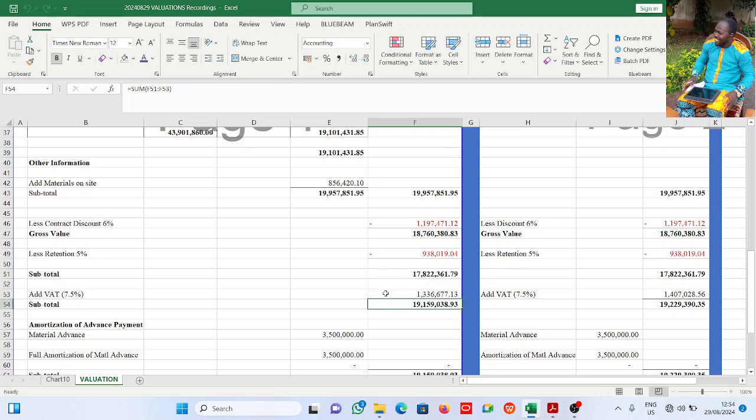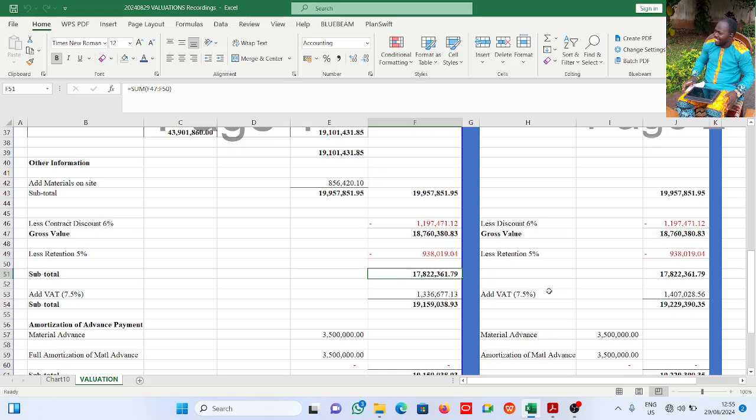There are two ways to treat this. You can add VAT to your gross after retention or to the gross before retention. Whichever way you want to apply it, it has to be agreed by the parties to the contract. Now there are basically three ways.